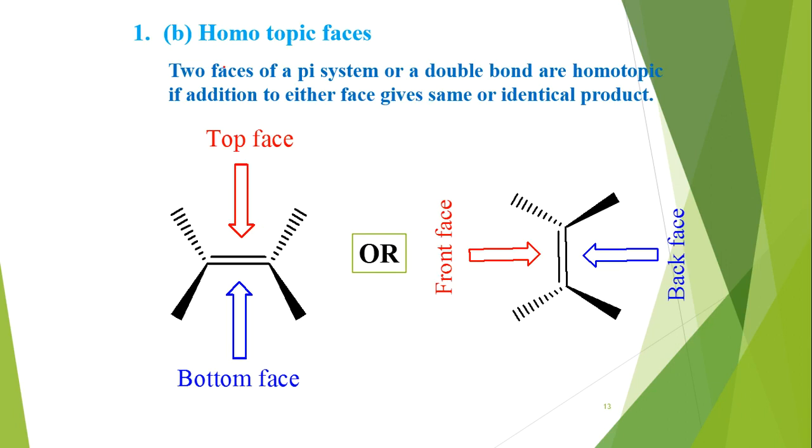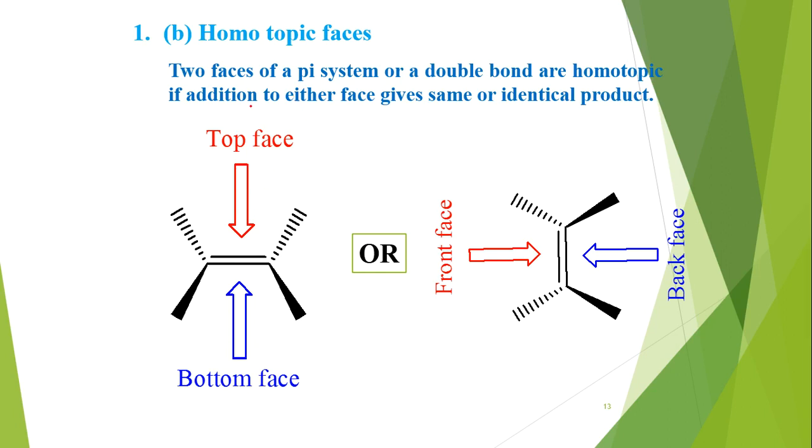Now see the second point, homotopic faces. First we have seen homotopic ligands. Now come to the homotopic faces. Faces means the two faces of pi orbitals, pi molecular orbitals. We know that in a double bond the pi molecular orbitals are situated on the upper side and lower side, top side or bottom side of a molecular plane.